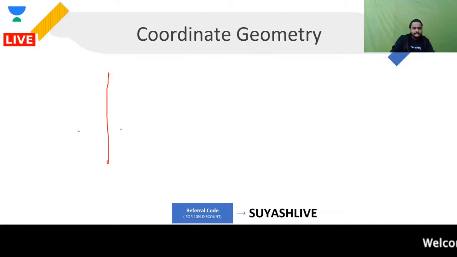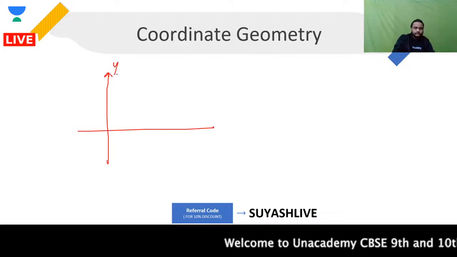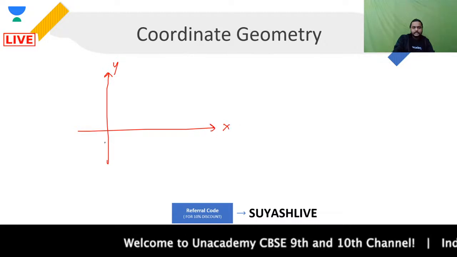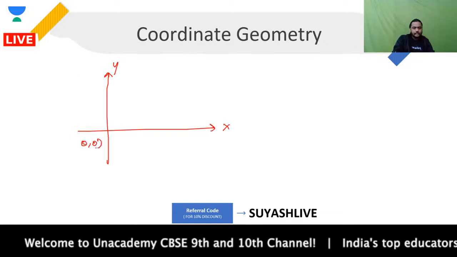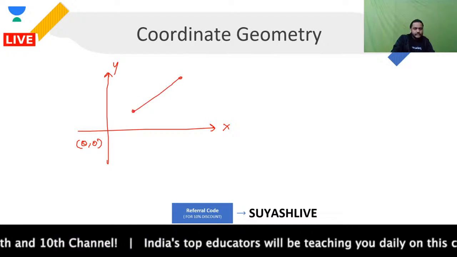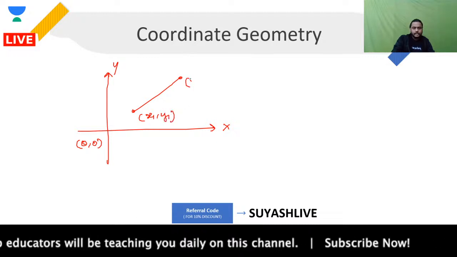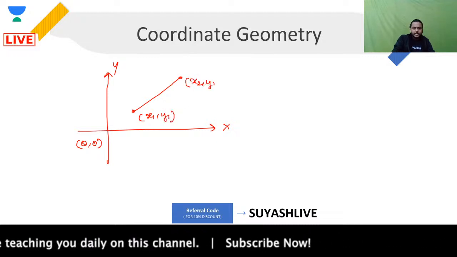So let's assume that this is the Cartesian system that you are having. This is your y-axis. This is your x-axis. This is the origin that you are talking about. Now if I'm having any 2 points over here, let's say my point x1, y1, and this is, let's say, my point x2, y2.